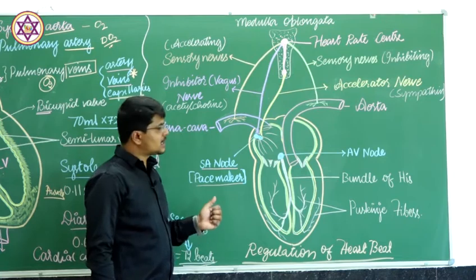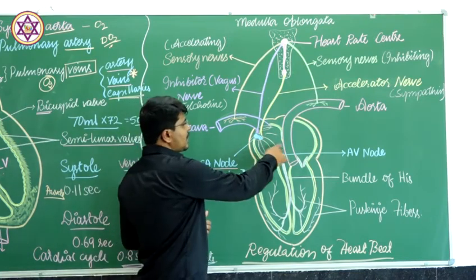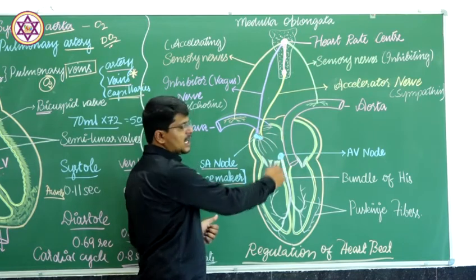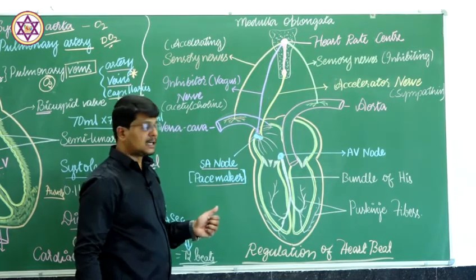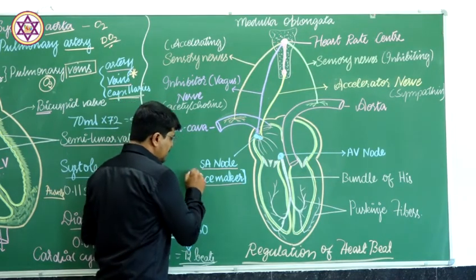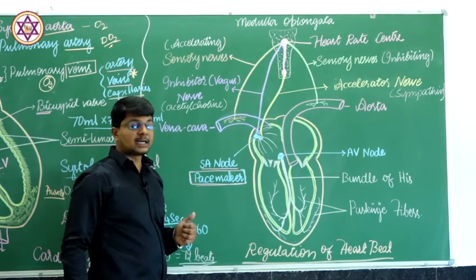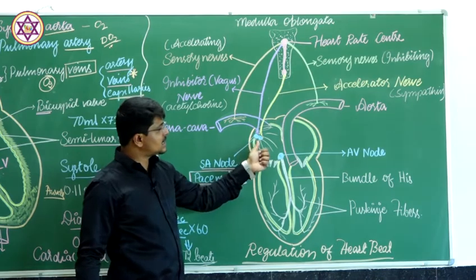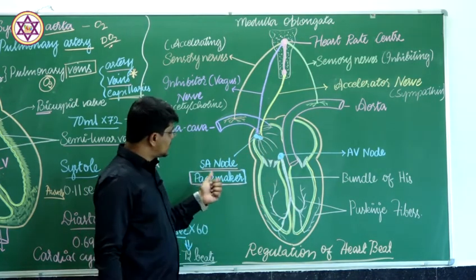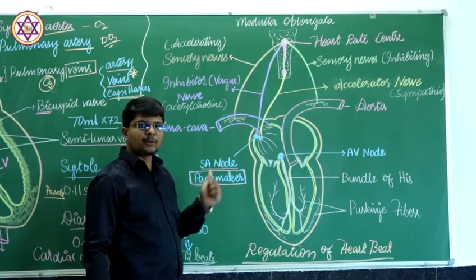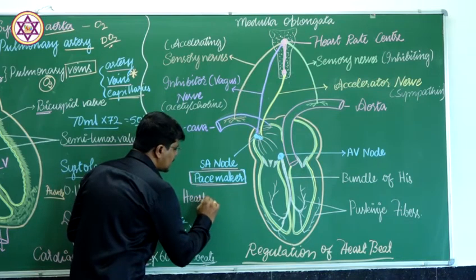This pacemaker initiates the nerve impulses to the auricle, to the AV node and later throughout the heart. It is an important structure with immediate control over the heart, and therefore the pacemaker or SA node is otherwise called the heart of the heart.